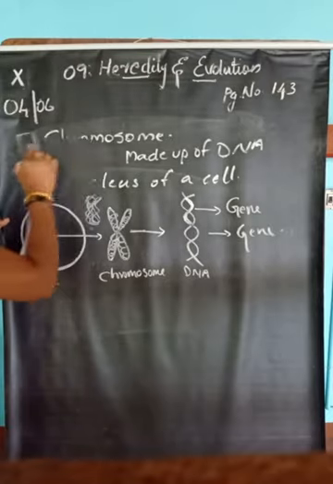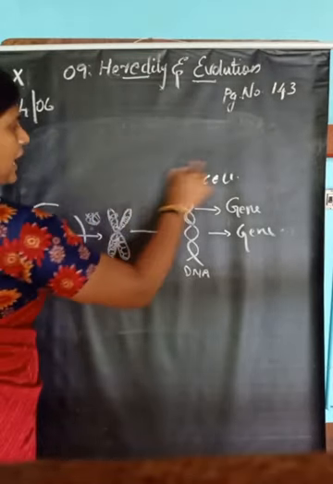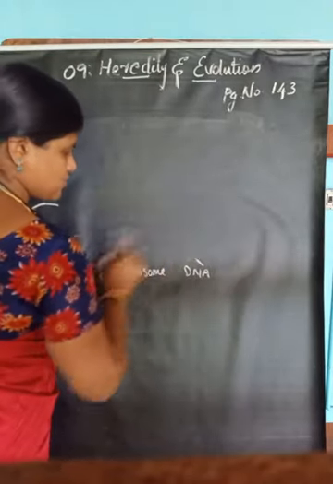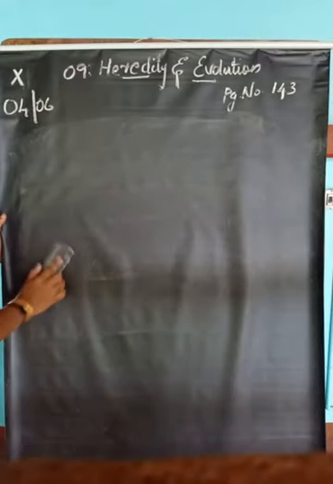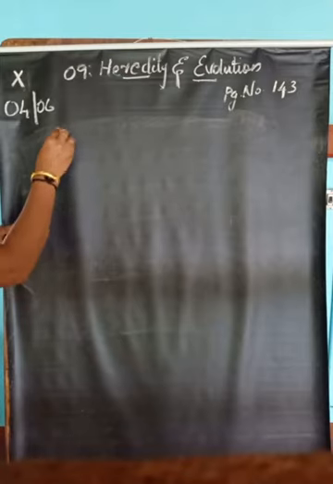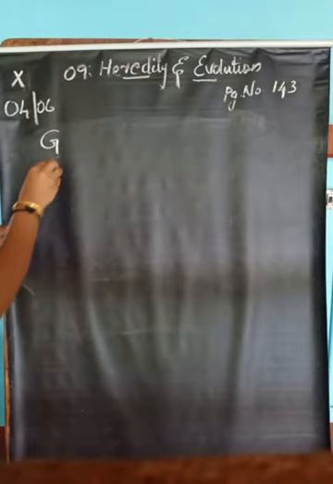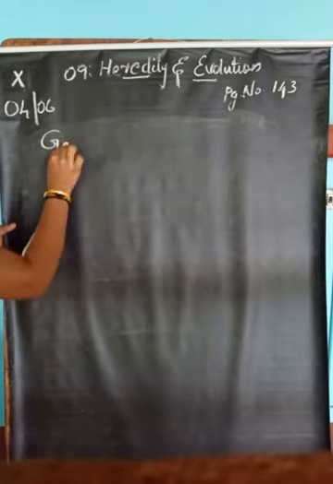In the beginning we said gametes are responsible for the transmission of characters from parents to offspring. Inside the gametes, chromosomes are there. Inside the chromosome, DNA is there. Inside the DNA, genes are there. Those genes are responsible for the transmission of characters.